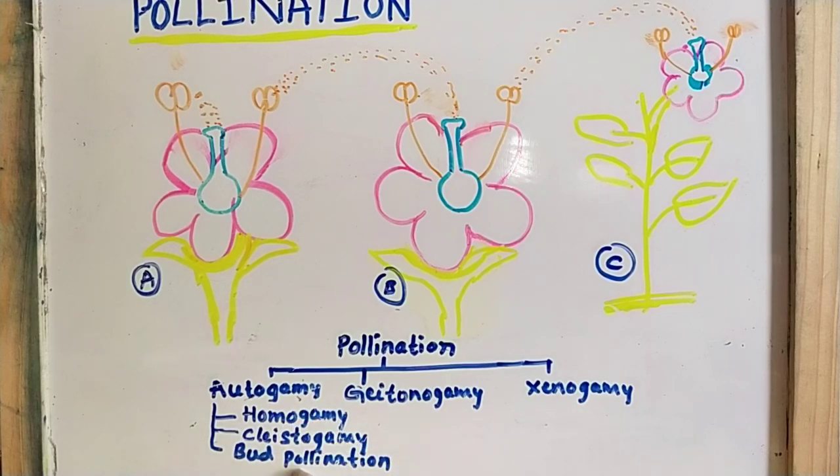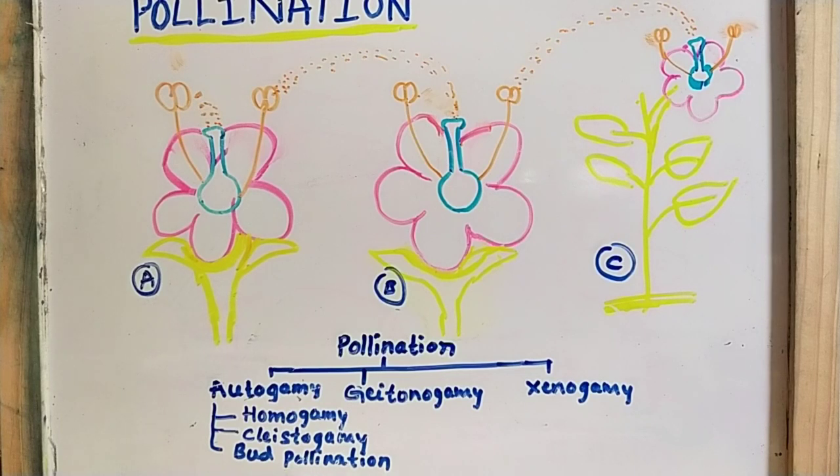Okay. So the third one is bud pollination. When self-pollination occurs in the bud stage, before the opening of the flower, it is known as bud pollination. You know that. Here we don't have any opening of the flower at all. The flower remains in the bud condition, and in that bud condition there is a transfer of pollen grains from the anther to the stigma of the flower. So this type is known as bud pollination.